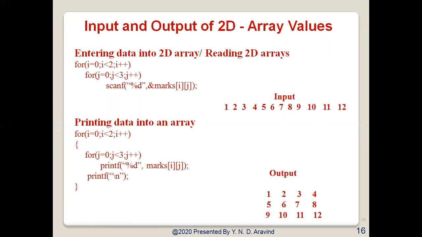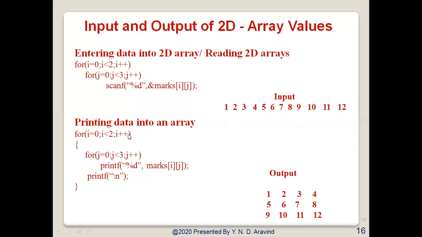So for this particular array, I have taken 2 rows and 3 columns. Sorry, 3 rows and 4 columns. It should be i less than 3, j less than 4. So I can scan these elements by using ampersand of a[i][j]. So we can scan the elements.